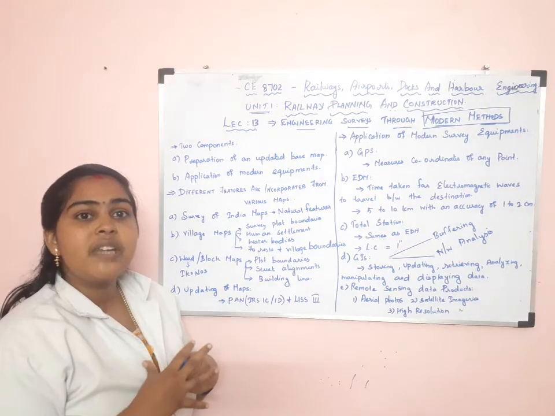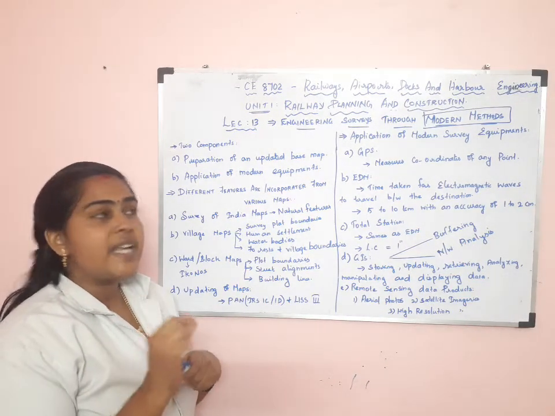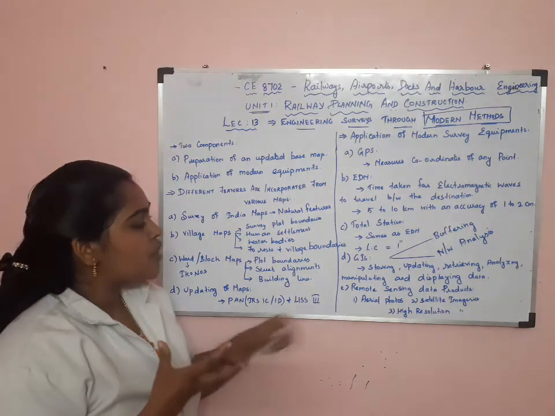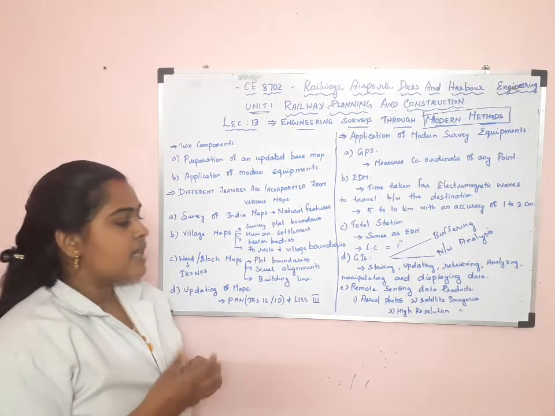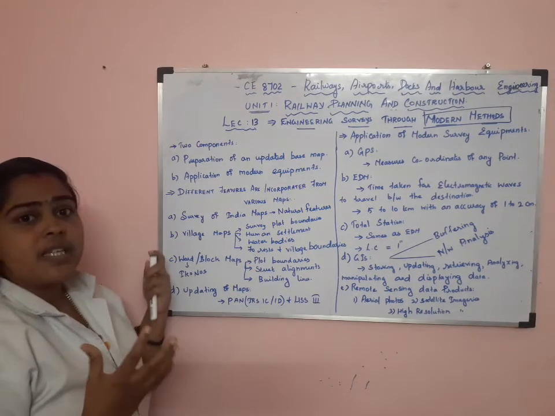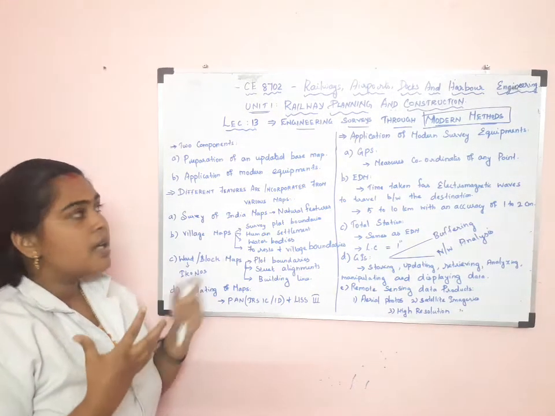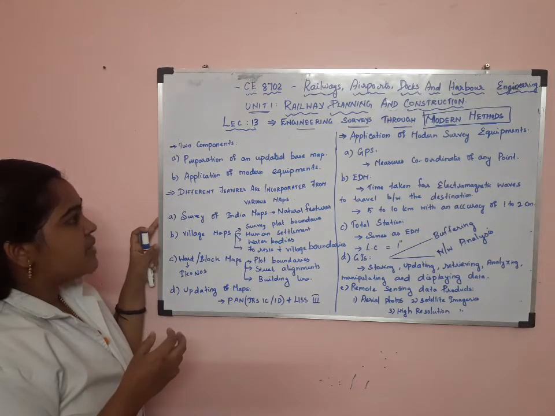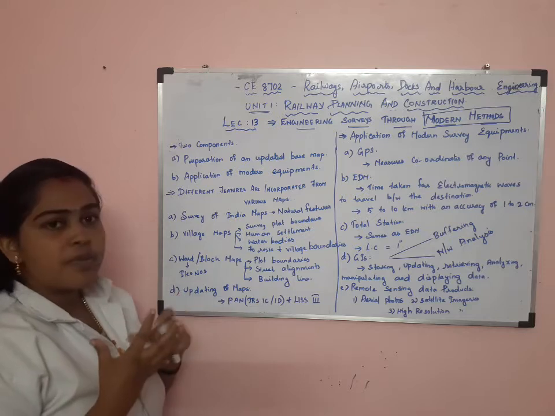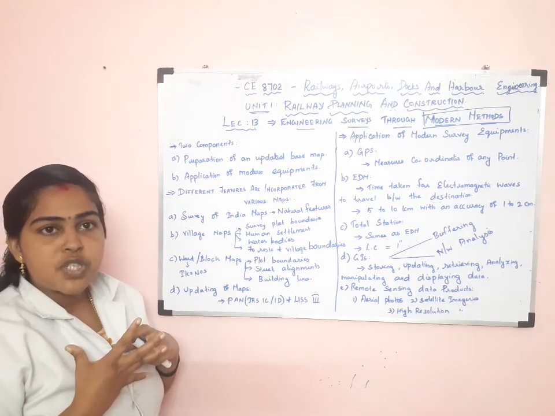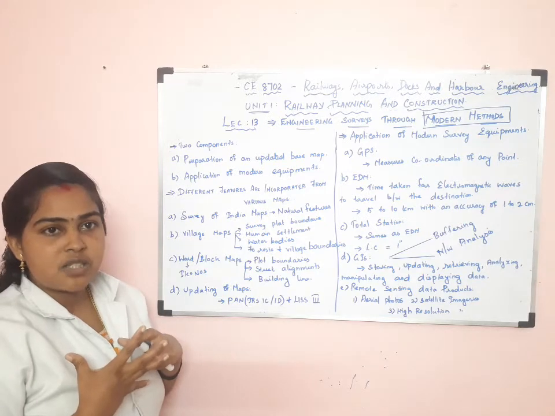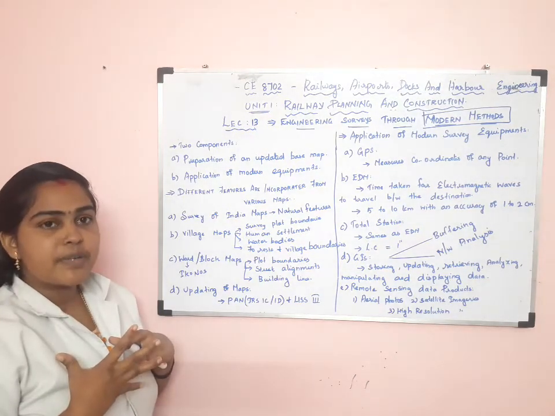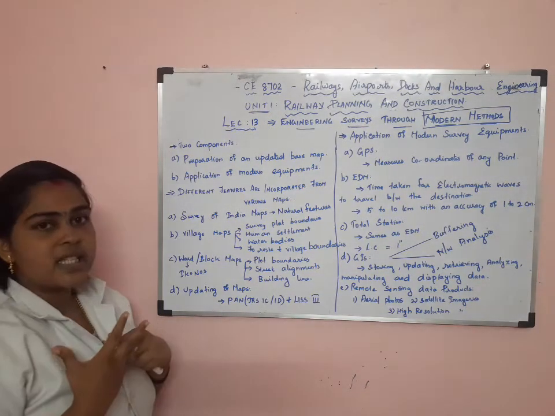That is, they are using innovative techniques. The innovative techniques used to take these engineering surveys are these. They make use of remote sensing data products, as well as hardware and software, to make the engineering surveys simple. Some modern equipments are also used, like GPS, that is Global Positioning System, electronic distance meter, that is EDM, total station, and GIS, that is Geographical Information System. These are used for taking the surveys.